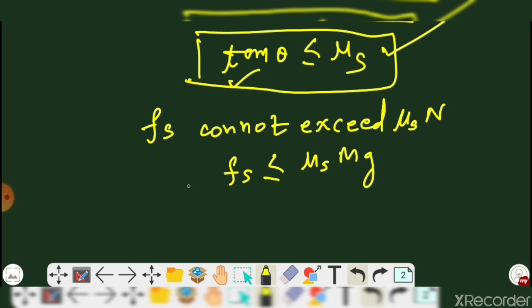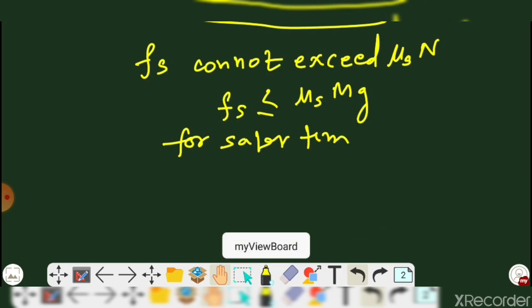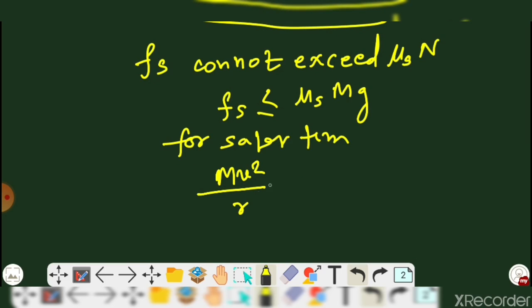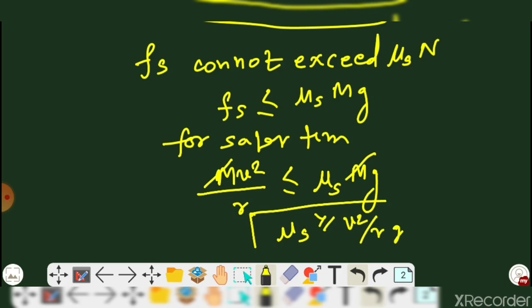So for a safer turn, mv square upon r is less than or equal to mu s m g, fine. So from here, this m and this m will be cancelled out. So at the time you will be getting that mu s is greater than or equal to v square upon rg. That is the condition for a safer turn, that must be satisfied, fine.